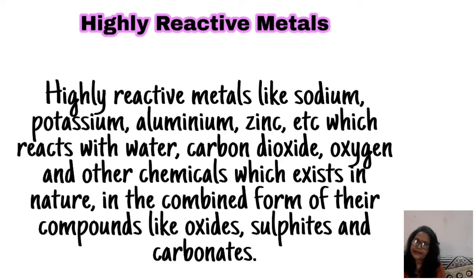Highly reactive metals like sodium, potassium, aluminium, zinc, etc., which react with water, carbon dioxide, oxygen, and other chemicals which exist in nature, occur in the combined form of their compounds like oxides, sulfides, and carbonates.